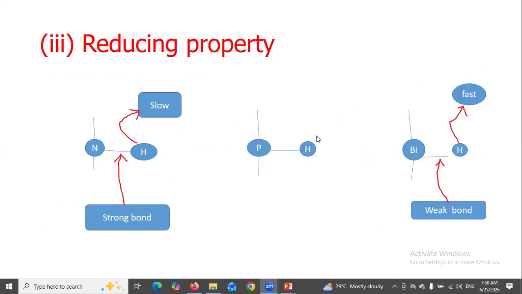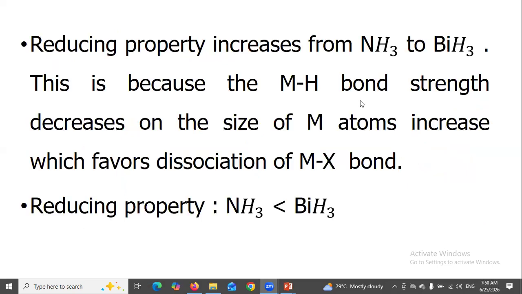Reducing property. In case of ammonia, strong bond, that's why slow. In case of bismuthine, weak bond, so fast. Reducing property increases from ammonia to bismuthine. This is because the metal-hydrogen bond strength decreases as the size of metal atoms increases, which favors dissociation of the metal-hydrogen bond. So reducing property is lowest in case of ammonia and highest in case of bismuthine.